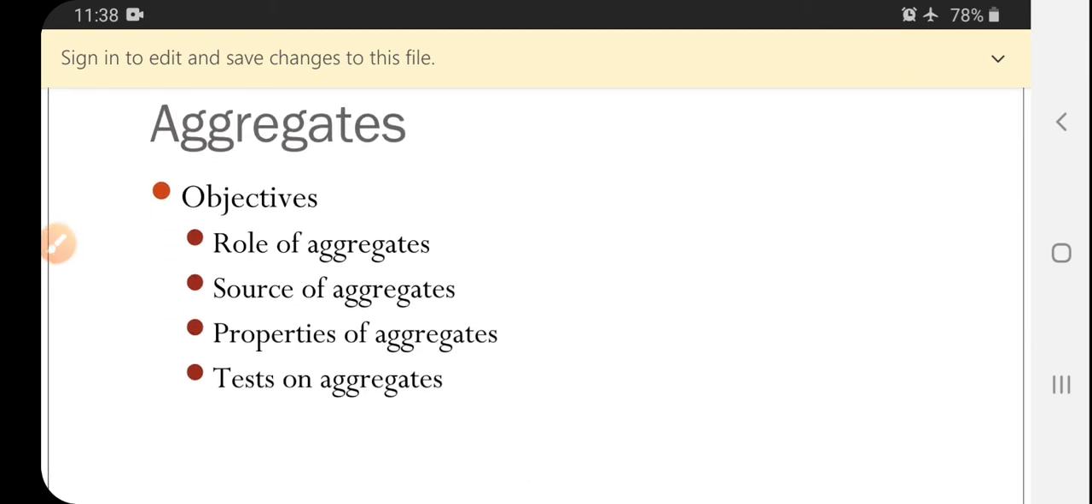Now aggregates. Till now we considered tests on soils.